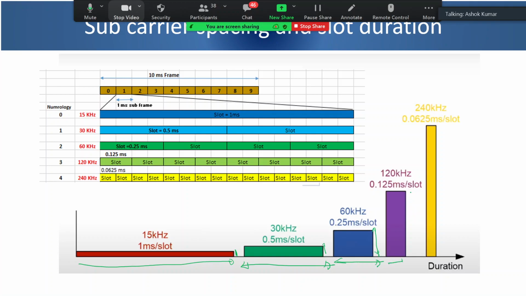So you can visualize that the subcarrier, that is frequency resources, has doubled, but your time has reduced. So I am able to have low latency, because within that duration you will be able to pump more and more data. So your latency will be better in higher numerology. But your subcarrier spacing is more, that means RB bandwidth is more.